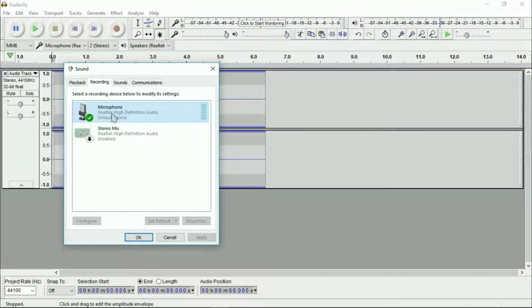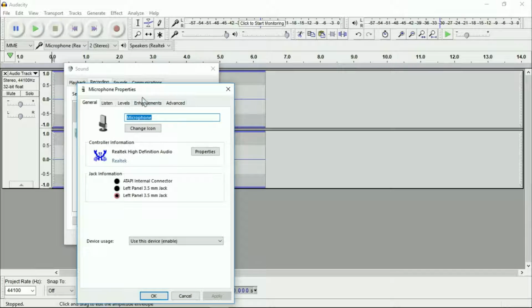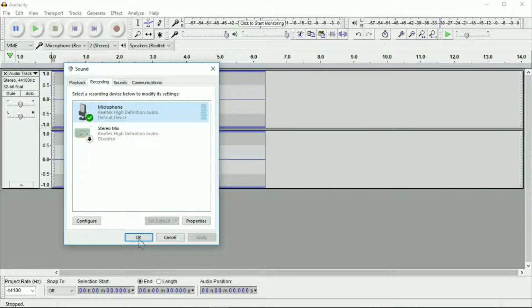After that, click on your microphone, right click and then click on properties, go to enhancements, enable these two enhancements and then click on apply and then OK.